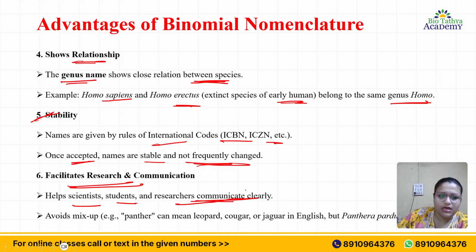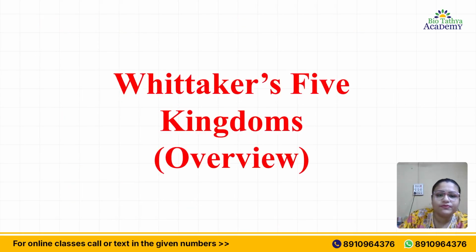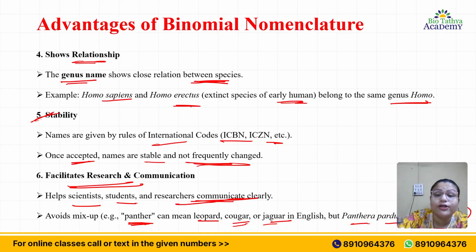It avoids mix-up. Example, panther. Panther can mean leopard, cougar, or jaguar. So panther can mean anything. But if we talk about Panthera pardus, it is only leopard. It will not be cougar, it will not be jaguar. It will only be leopard. So this was all about binomial nomenclature.